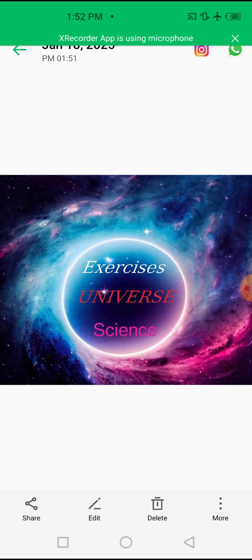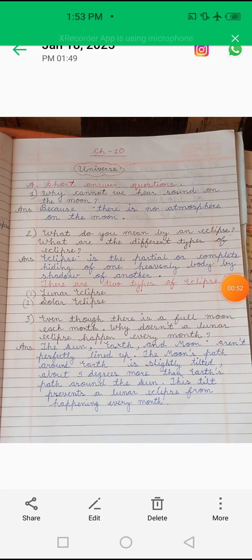Today I am here with the exercises of chapter number 10, Universe, from your textbook. So my dear students, you have to write or complete these exercises with the help of the PDF that is given in your WhatsApp group. Write it in neat and clean handwriting and don't forget to learn it also. Now let's come to the exercises of this chapter.